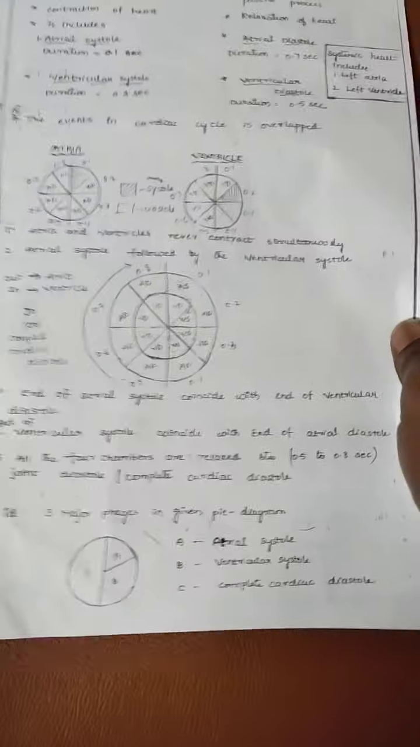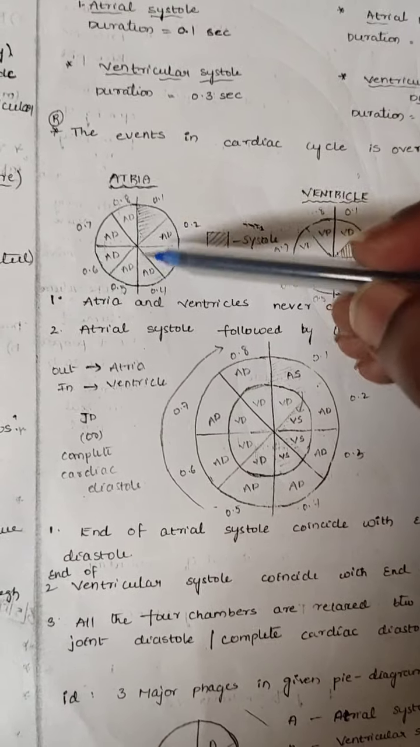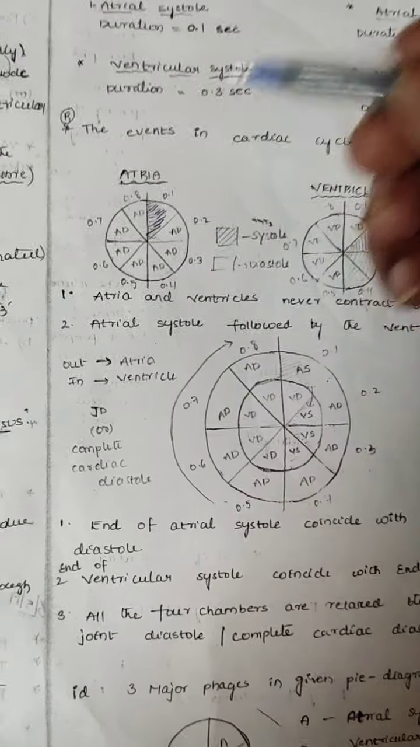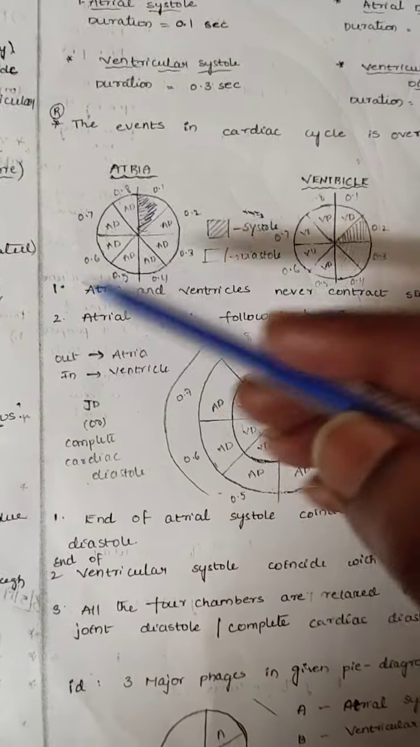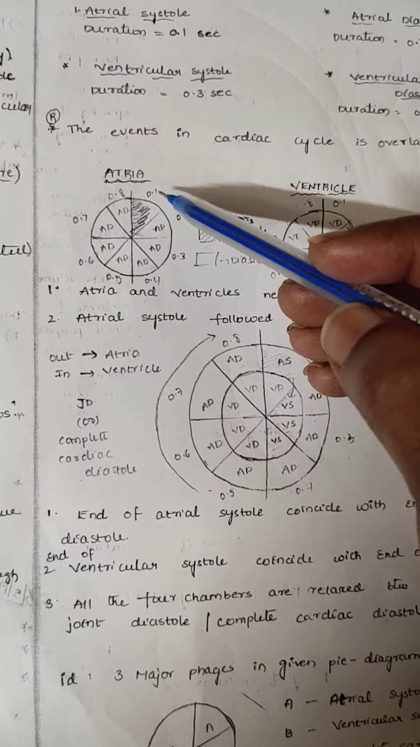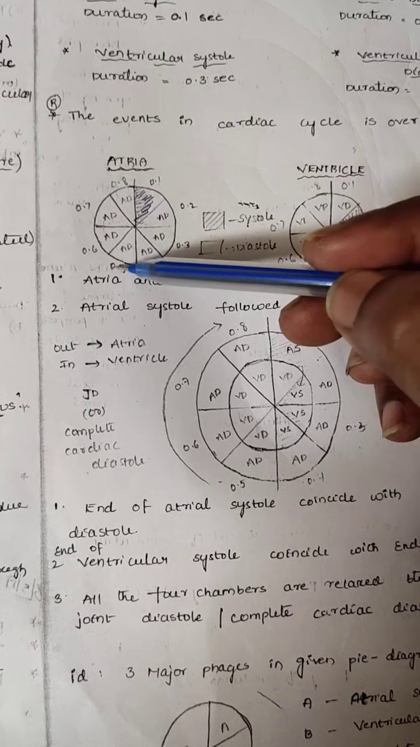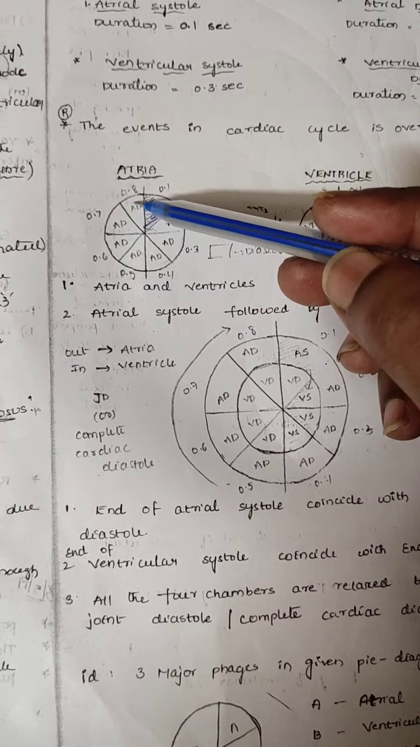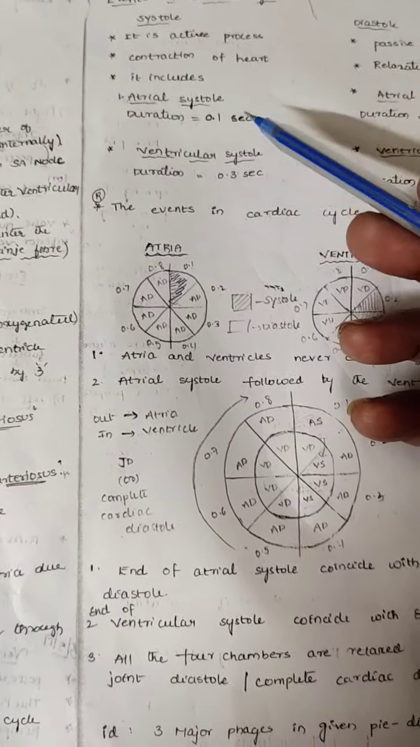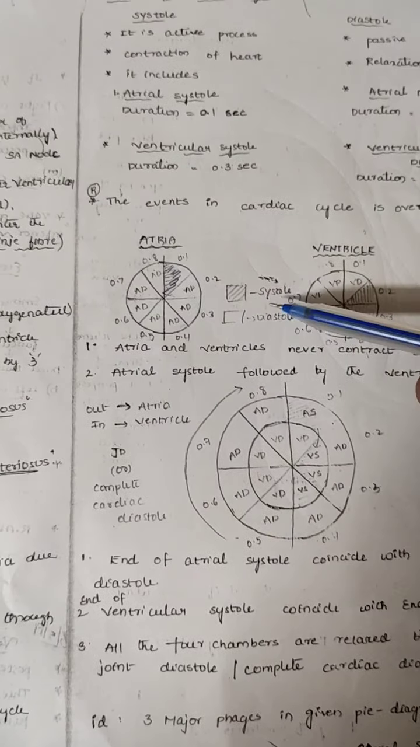Now see carefully, this is the atria. When I draw like this, that indicates systole. If I don't draw like this, that indicates diastole. See, total how many seconds? 0.8: 0.1, 0.2, 0.3, 0.4, 0.5, 0.6, 0.7, 0.8. In this, 0.1 is what? Atrial systole, that is 0.1 second. Here the atria are contracted, that's why I can write systole.